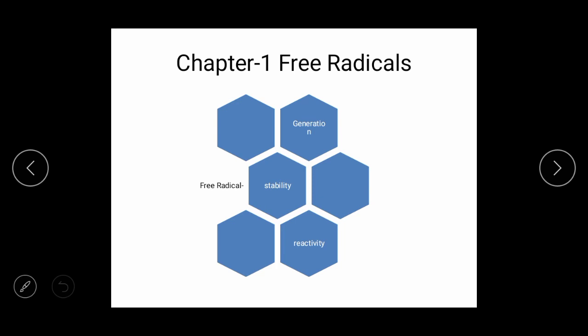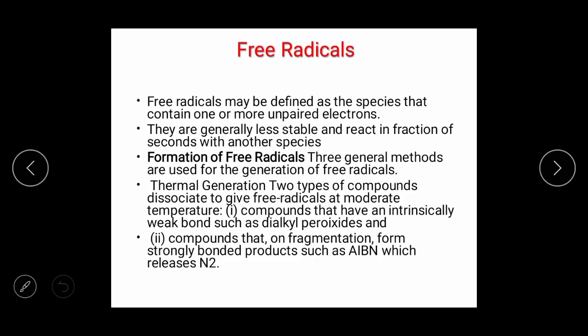In this chapter, when you consider the stability of free radicals, the tertiary free radical is more stable than the secondary, which is more stable than the primary one. It is again similar to the stability of carbocations. Free radicals may be defined as species that contain one or more unpaired electrons. They are generally less stable and react in a fraction of a second with another species.